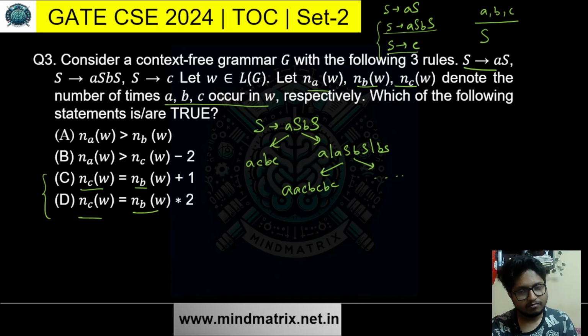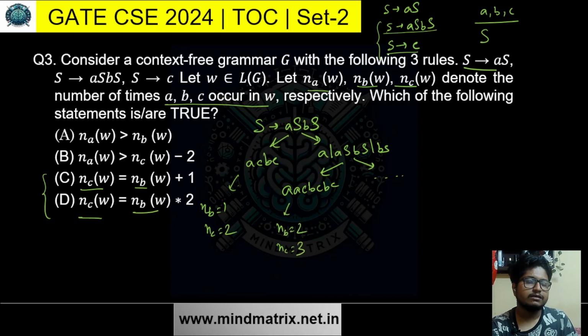Okay. So AAC BC BC. In this, NB is basically 2, NC is basically 3. And if we replace like this, so AAS BS and AS, sorry, there will be a B first, B AS BS.